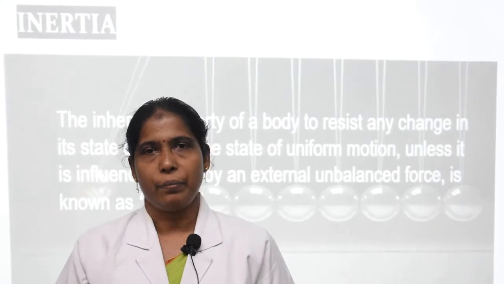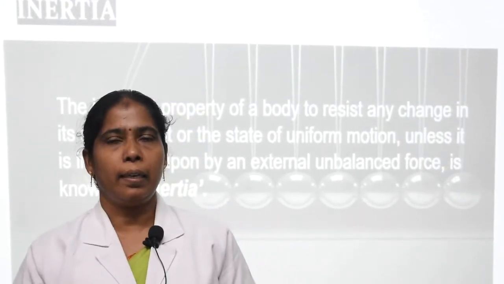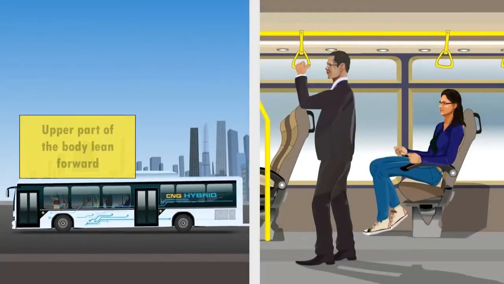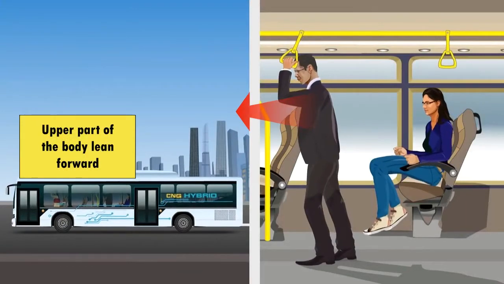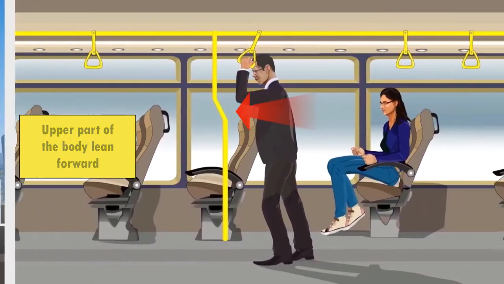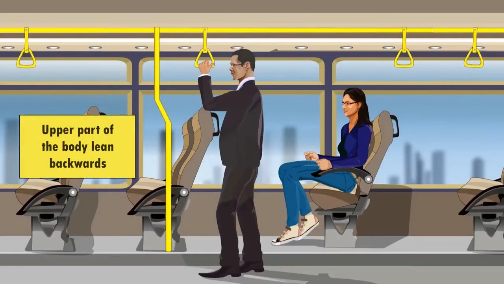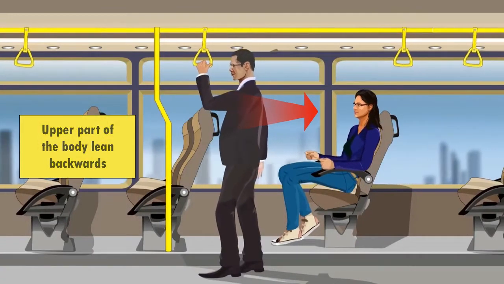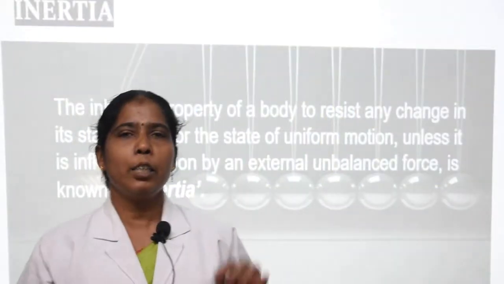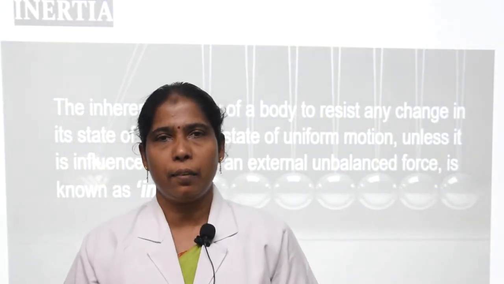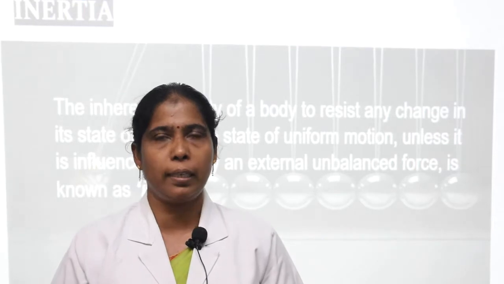What is inertia? While you are traveling in a bus or in a car, when a sudden brake is applied, the upper part of your body leans forwards. Similarly, when the bus suddenly starts, the upper part of your body leans backwards. This is due to the resistance to change of the state of rest or the state of motion, which is inertia.